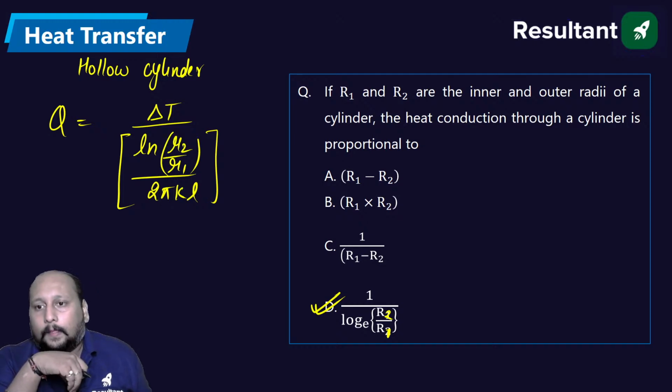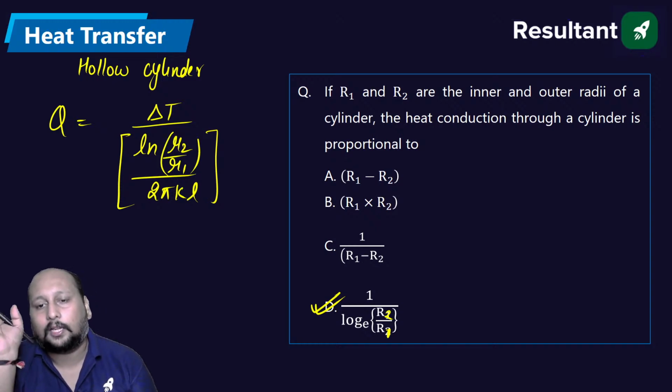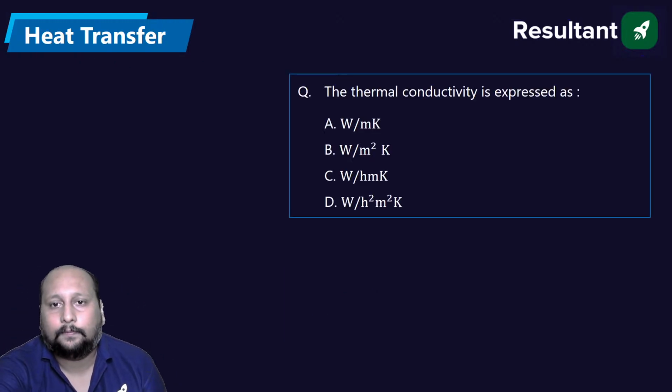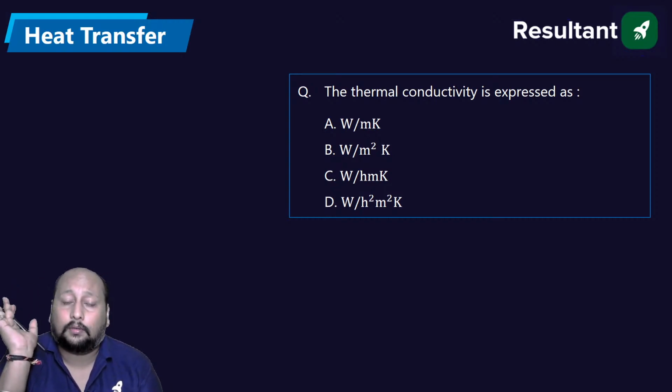Is this clear? Understood, everyone? They're asking about heat conduction. So it is inversely proportional to logarithmic of R2 by R1. Perfect. Next question on the screen. What is the unit of, this was the most repeated question.